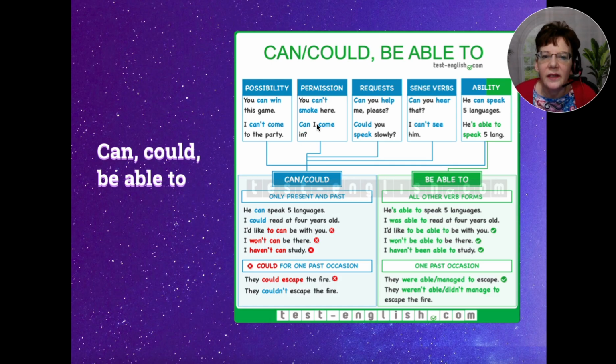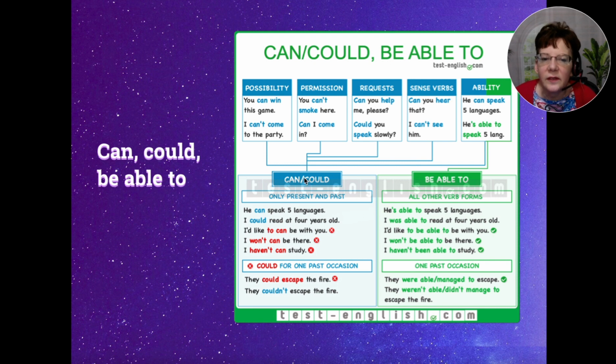Or can I come in? It is also used for requests. Can you help me, please? Or could you speak slowly? So can and could can also be used for sense verbs. For example, can you hear that? Or I can't see him. And then ability. He can speak 5 languages, or he's able to speak 5 languages.